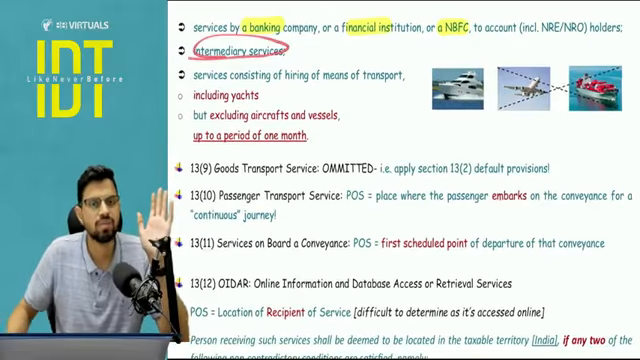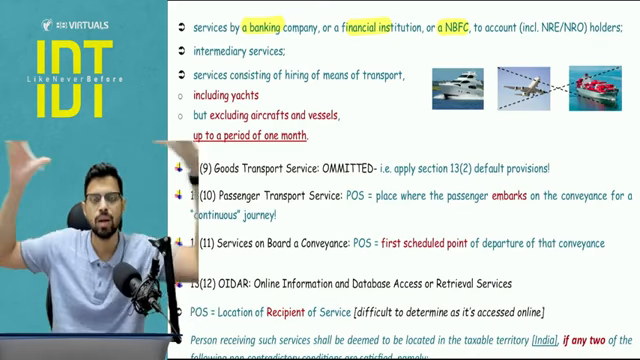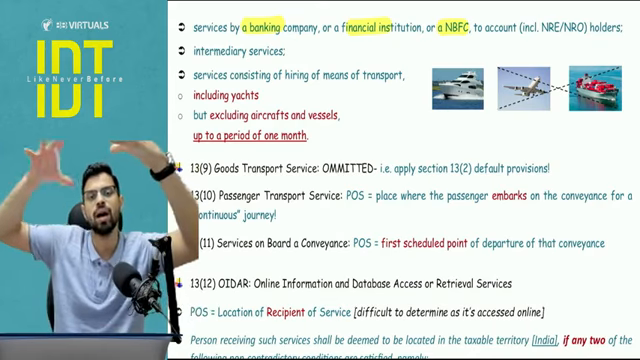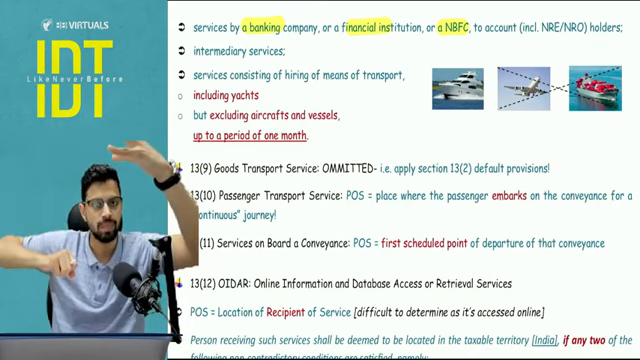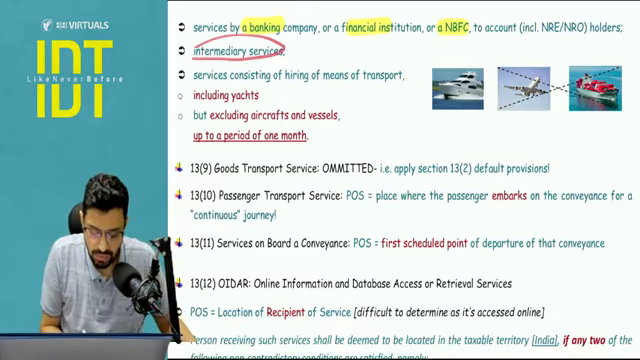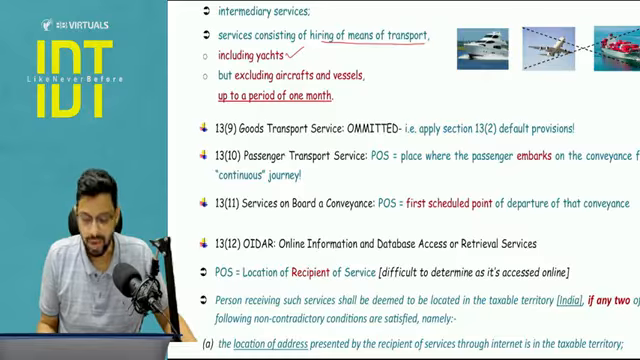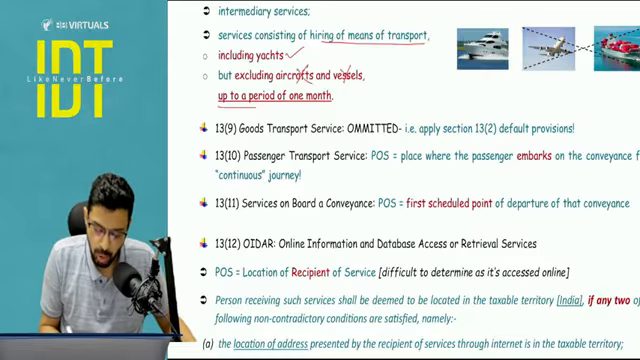Second is intermediary services. What is an intermediary? An intermediary is the person who is making 2 people meet, 2 people enter into a transaction, and I am earning some form of a commission or a fee. So there is one principal supply and there is one ancillary supply. So intermediary service is there. And the third one, very, very important, service of hiring of means of transport, including yachts, but excluding aircraft and vessel, that too up to 1 month.